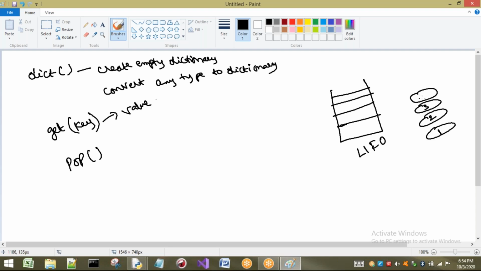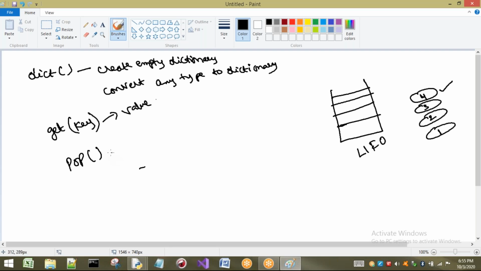On this book we are going to place this one. So first, if you want to remove, which book are you going to remove? The fourth book, the one inserted last. So the last inserted is going to be removed first. That is last in, first out.